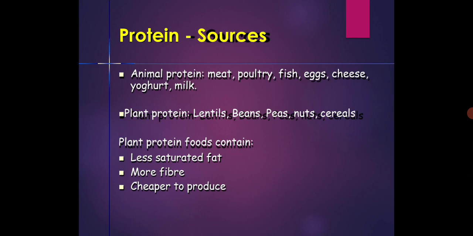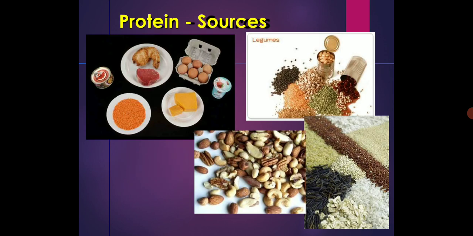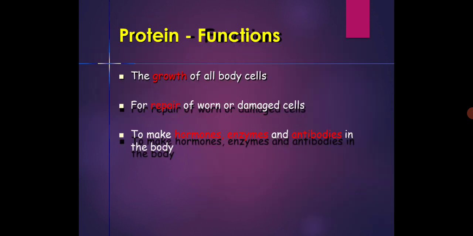Plant protein foods contain less saturated fat, more fiber, and are cheaper to produce. This diagram shows the protein sources: the various legumes and plant beans, the various nuts, eggs, and butter and other milk-related products. These are the sources of proteins.